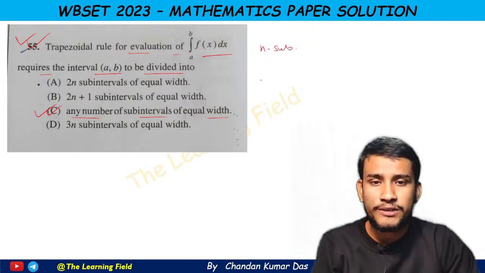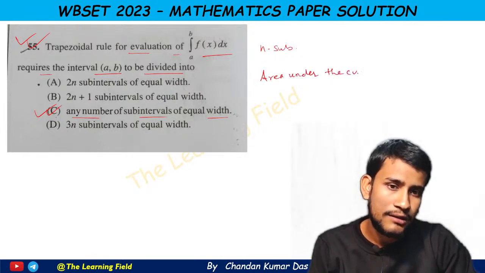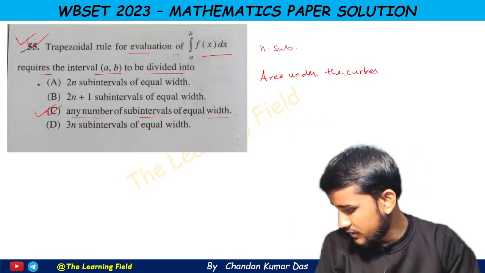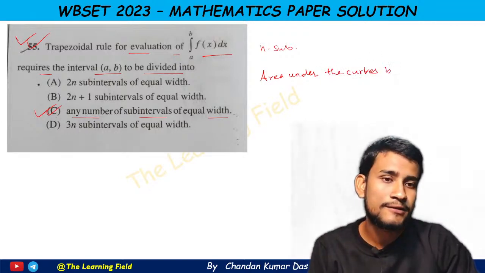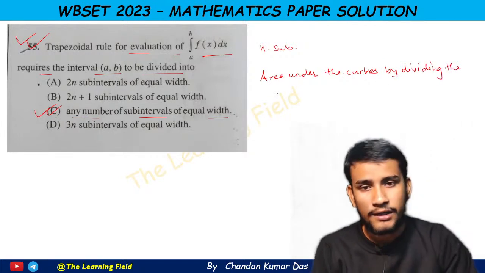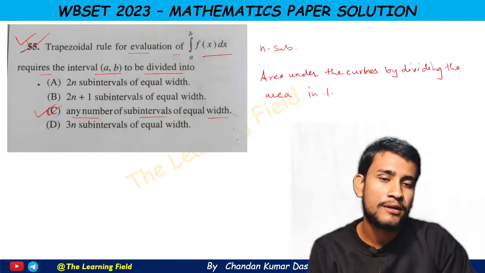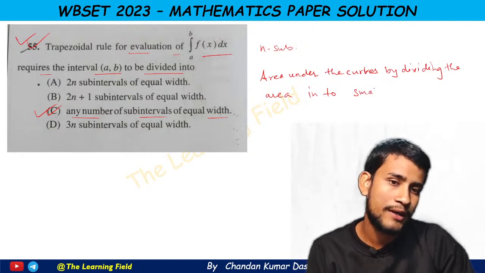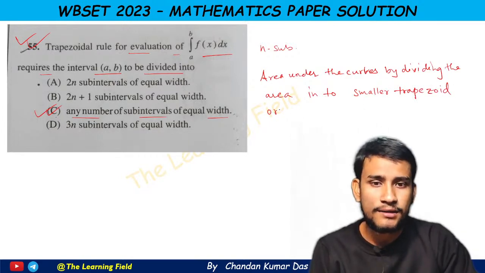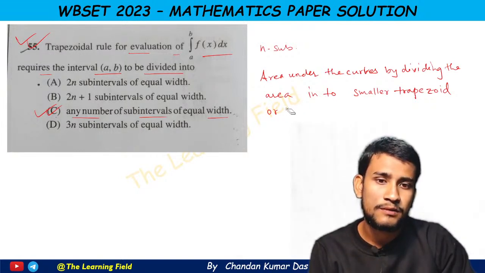The trapezoidal method is actually the area under the curve, found by dividing the area into smaller trapezoids, or rather rectangles.